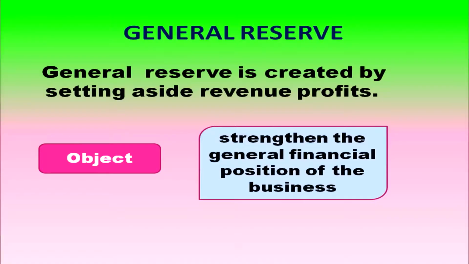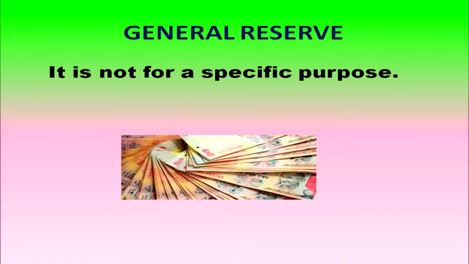General reserve. It is created by setting aside revenue profit. Why are we creating general reserve? In order to strengthen the general financial position of the business. The word itself shows general, so it is not meant for a specific purpose.